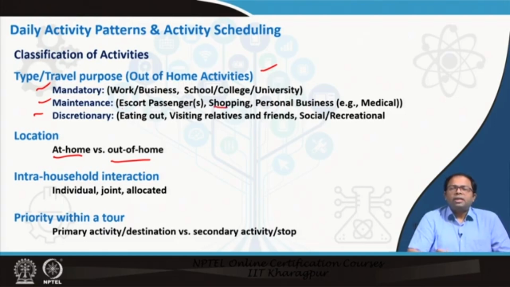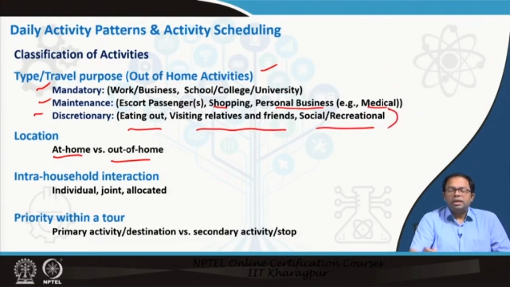Then shopping. Shopping is the activity required for the household. Either the wife has to do it, or the husband has to do it, or both have to do it. So again it's a maintenance activity. Then personal business, that means I can go for medical or some other checks, which is also very mandatory. Then there are discretionary activities like eating out, visiting relatives and friends, social and recreational activities.